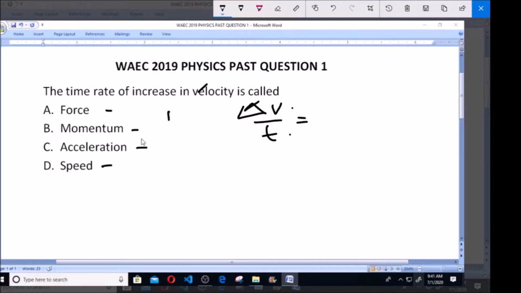Now, in order for us to understand this very well, we're going to take the definitions of all these one by one. So first of all, let's look at the first one, which is force. What is force? Force is defined as the product of mass and acceleration.